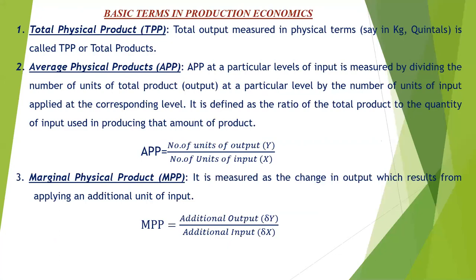labor. If the farmer wants to produce more output, say 10 quintal, then he can use more human labor, say 15 human labor. So the change in 8 and 10 is 2, and the change in 10 and 15 is 5. So 2 is the change in output and 5 is the change in input. So 2 divided by 5 is equal to 0.4. So 0.4 is our MPP, marginal physical product.